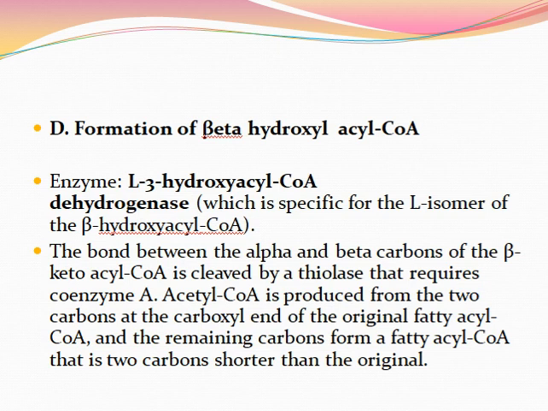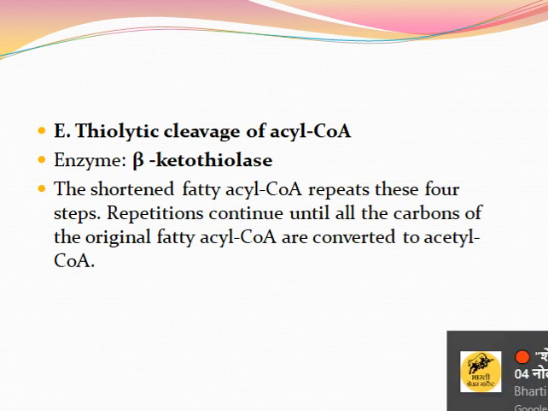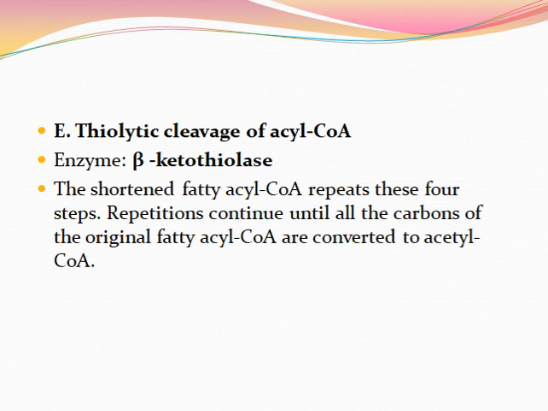Then step number E, thiolytic cleavage of acetyl coenzyme A. The beta ketoacetyl coenzyme A undergoes the action of the enzyme beta ketothiolase, producing acetyl coenzyme A, and the shortened fatty acetyl coenzyme A repeats these 4 steps. Repetitions continue until all the carbons of the original fatty acetyl coenzyme A are converted to acetyl coenzyme A.